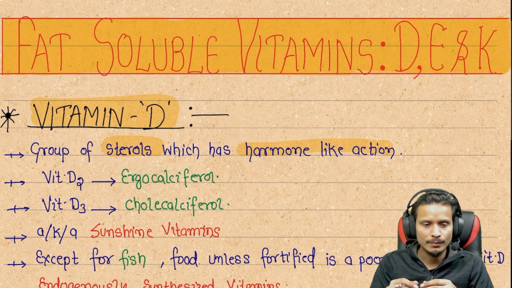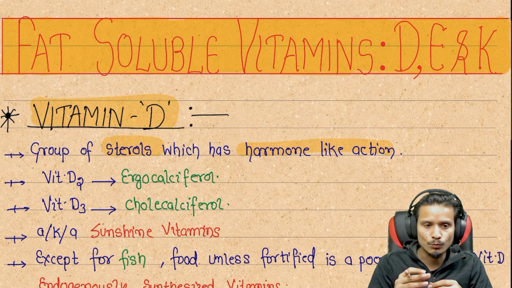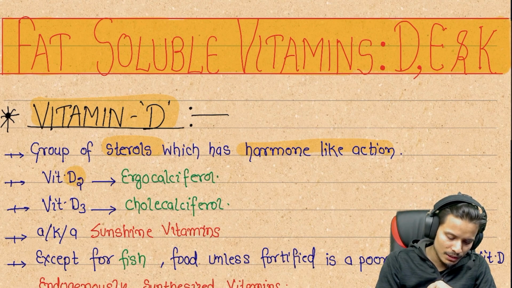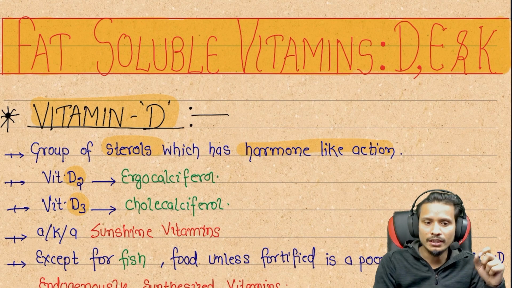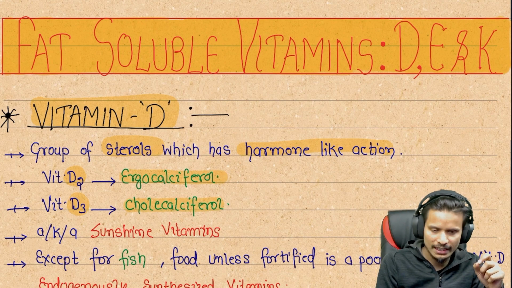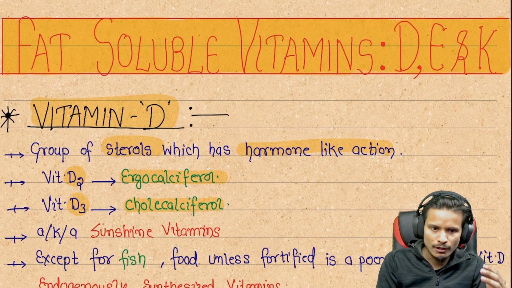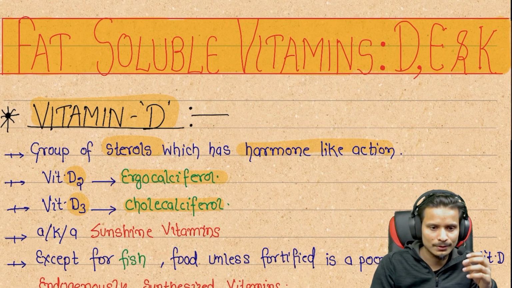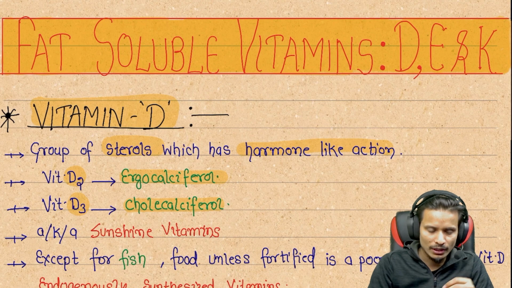Yes, it is true. Vitamin D is a sterol group, and there are two types, vitamin D2 and D3. Vitamin D2 is called ergocalciferol and D3 is called cholecalciferol. Ergocalciferol and cholecalciferol are different sub forms of vitamin D, that is D2 and D3, ergo and chole.